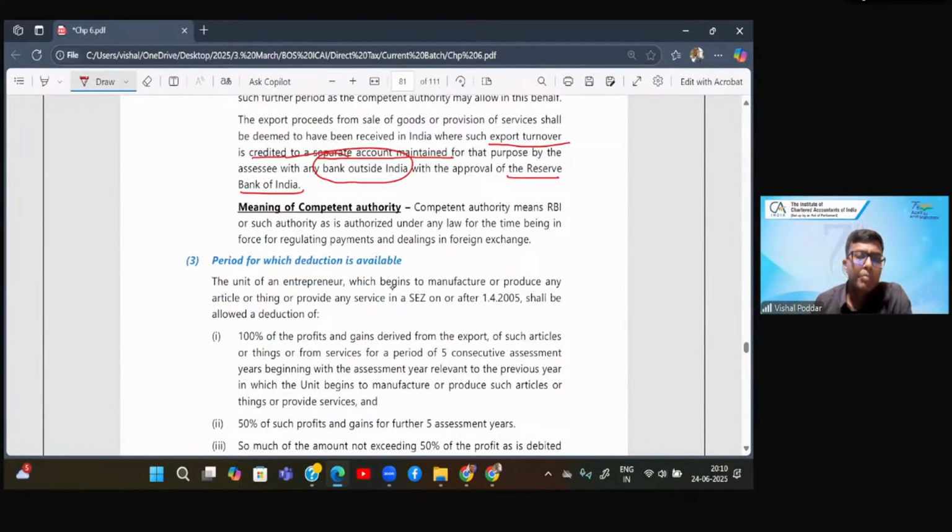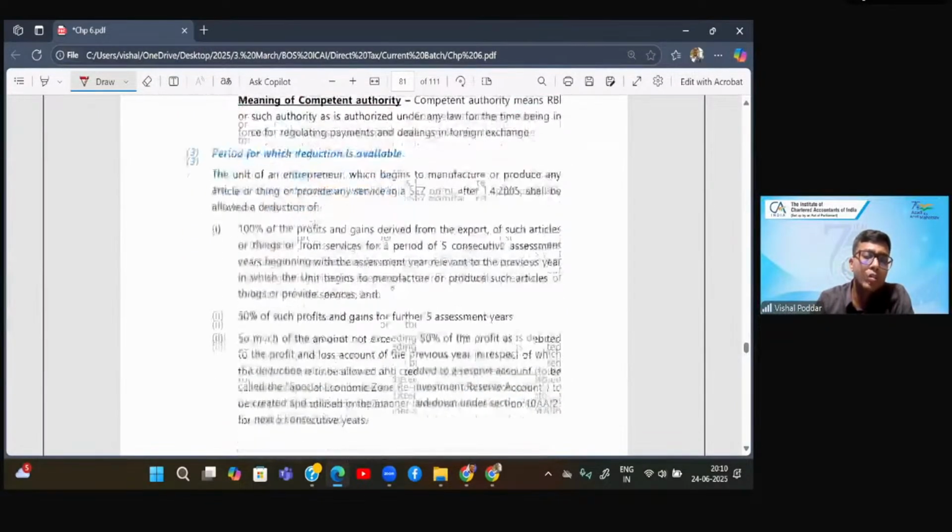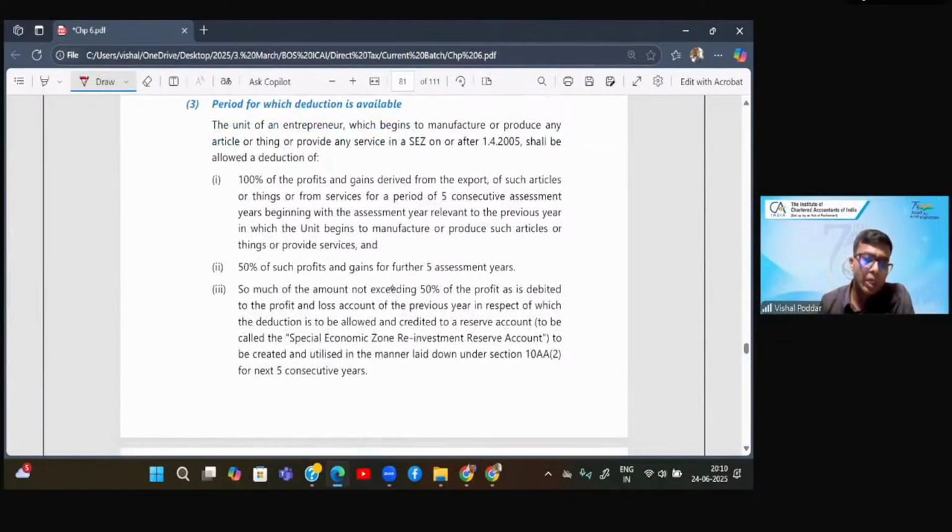Next, now comes the period of deduction. As I said, the deduction is allowed for 15 years. Now, how are these 15 years divided? 5, 5, and further 5. Now, why have they made these 3 parts? In the first 5 years, I will write like this: first, second, third, fourth, fifth.